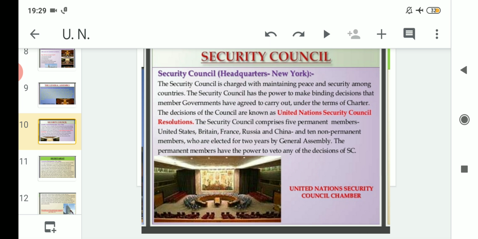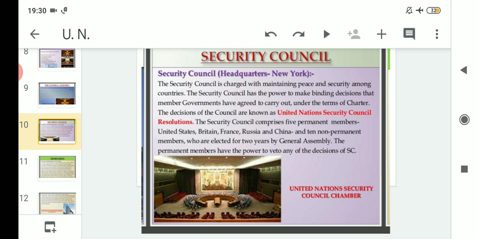The Security Council makes the member countries bound by the decisions which they have agreed to according to the terms and conditions of the UN Charter. Clear? So apart from maintaining peace and security, they also have the power to make the member countries bound by their decisions which they have agreed to according to the terms and conditions of the Charter.